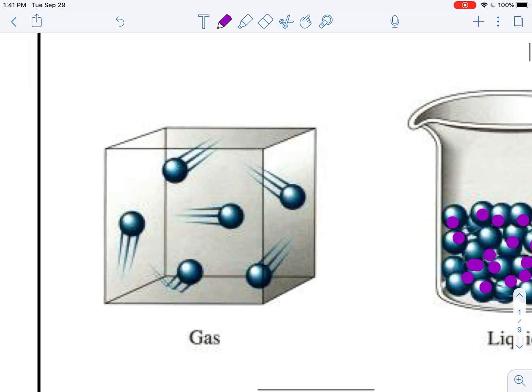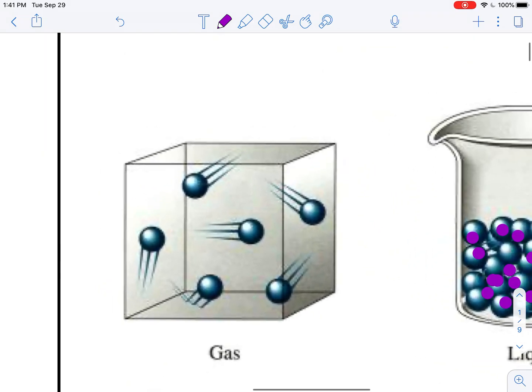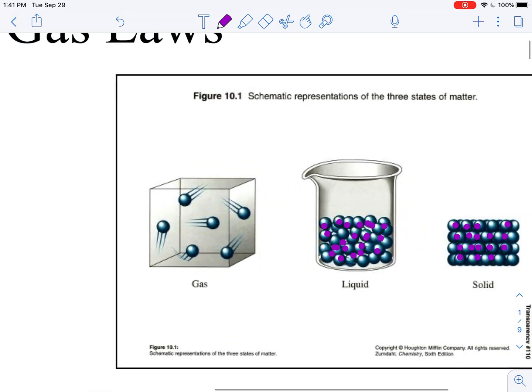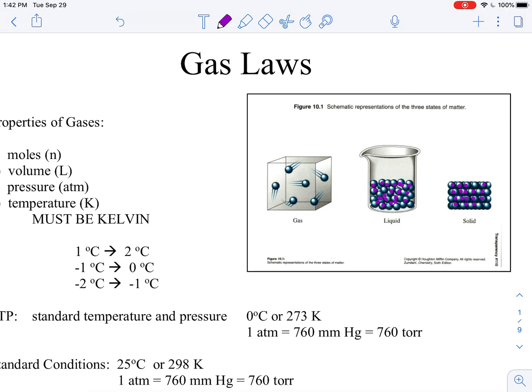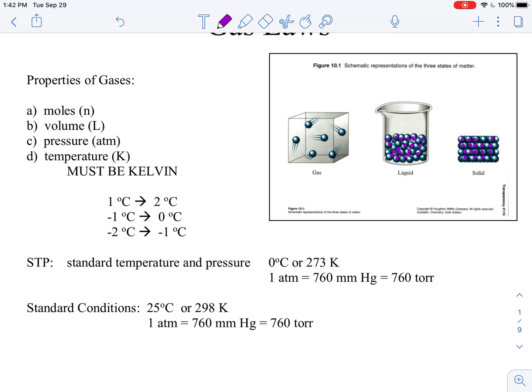Gases have lots of space in between them. They move around, they take the shape and the volume of the container, and because of that, gases can really be expanded or compressed, heated and cooled, pressurized and unpressurized, add more and take some away. Lots of things that you can do with gases, and there is a great deal to learn from them.